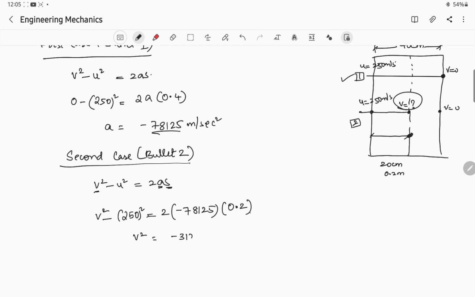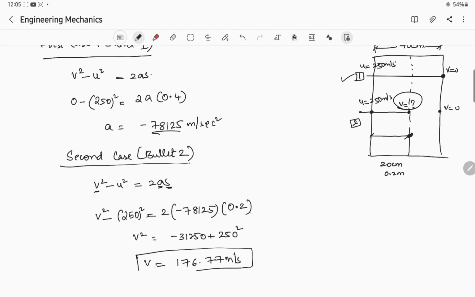minus 31250 plus 250 square. Okay, minus 31250 plus 250 square. So that implies v is equal to 176.77 meter per second.